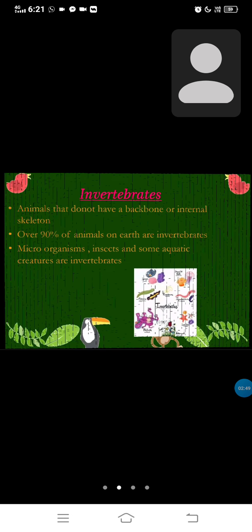Let's compare the invertebrates and vertebrates. As we said previously, invertebrates are more than 90 percent of 100 and vertebrates are less than 10 percent, and we compare that here in a circle.